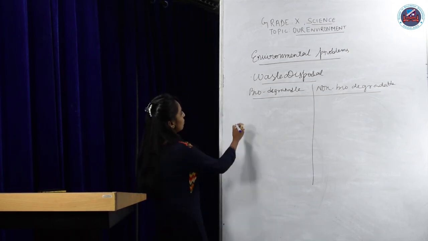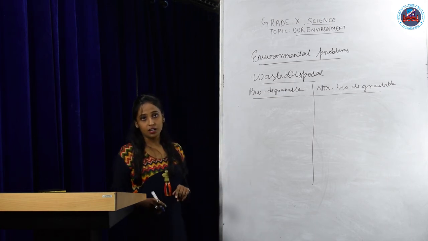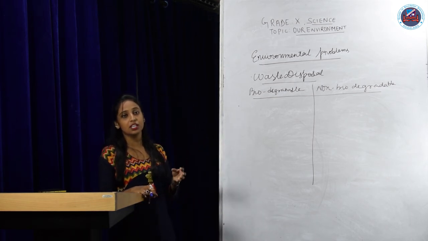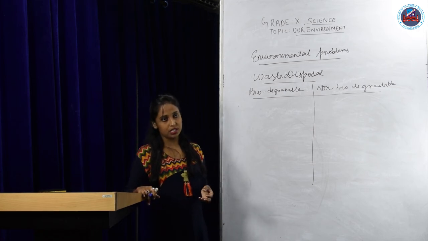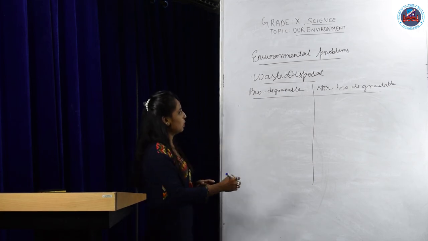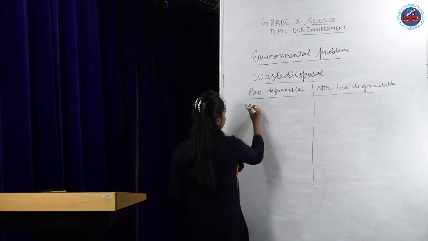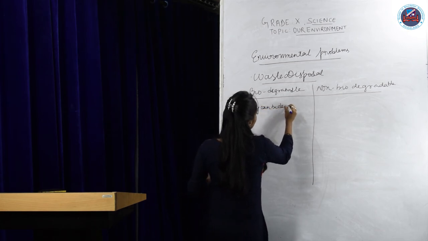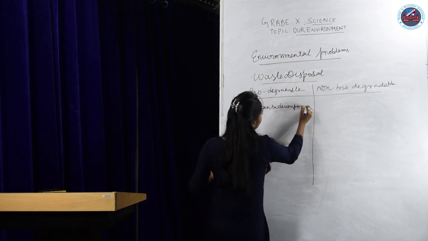The first point in biodegradable is, they can be decomposed. The substances which can be decomposed by the action of microorganisms are known as biodegradable. They can be decomposed by the action of microbes.